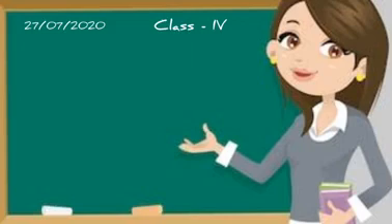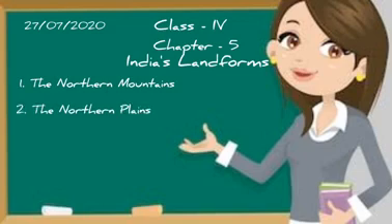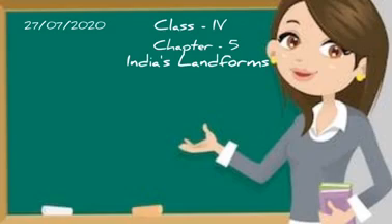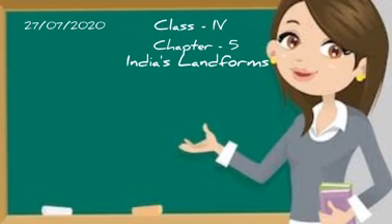Alright, in the previous video we read our chapter number 5, India's landforms. As we know, based on its landform, India's land is divided into 6 broad regions, and we completed 3 regions: the northern mountains, the northern plains and the Thar desert. I hope you all understood this, and if you have any doubt you can direct message me like earlier. So continue with our chapter, India's landforms, page number 27.